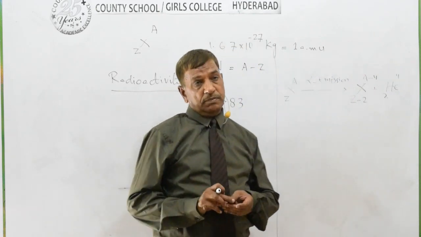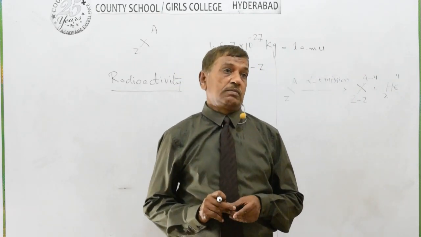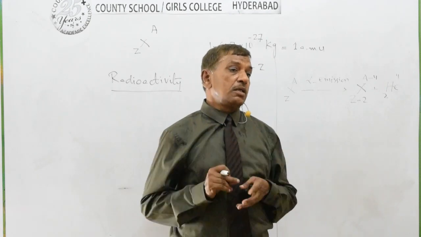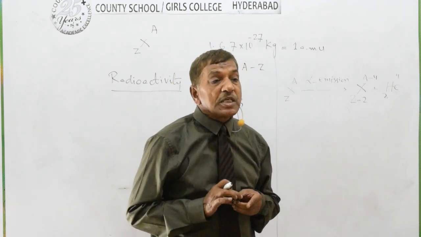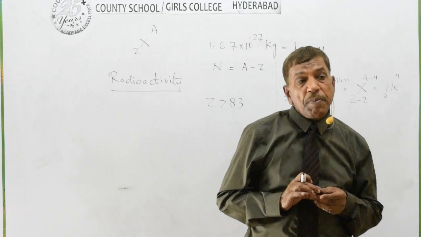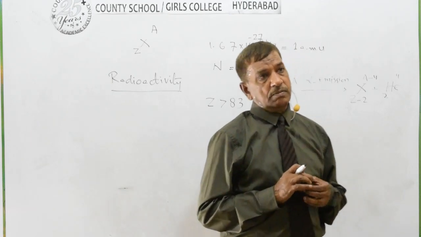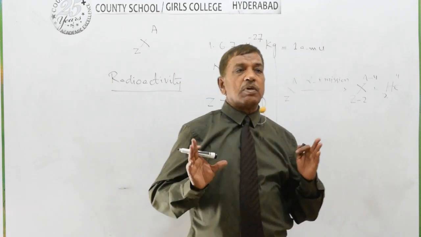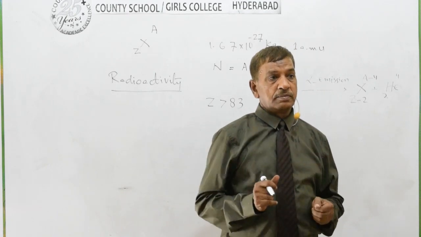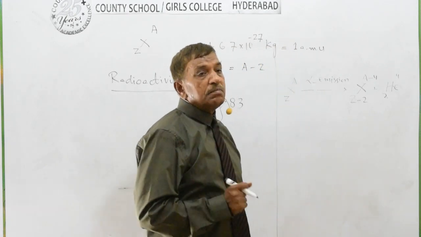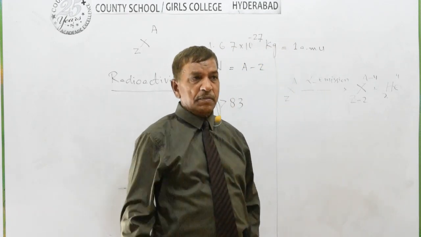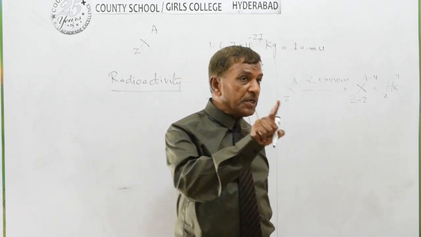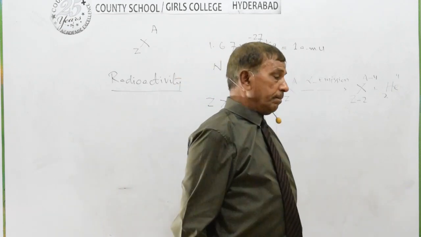Similarly, we defined beta emission. There may be emission of beta particles which may be electrons, and beta particles which may be positrons. A positive beta particle means a positron, a negative beta particle means an electron.